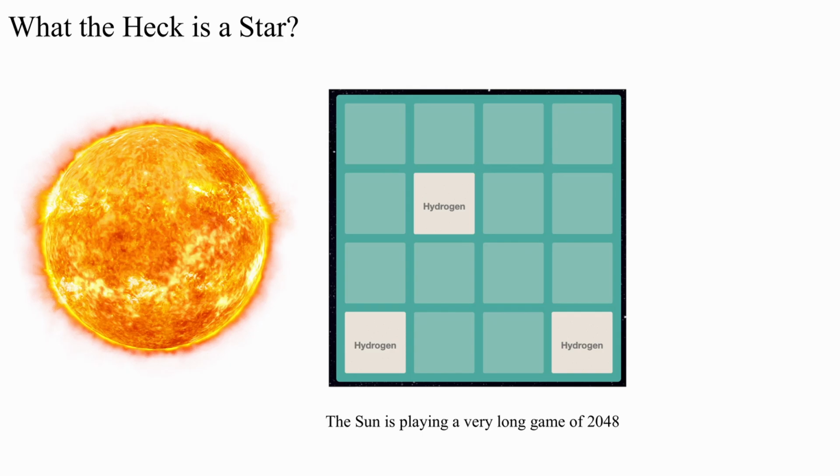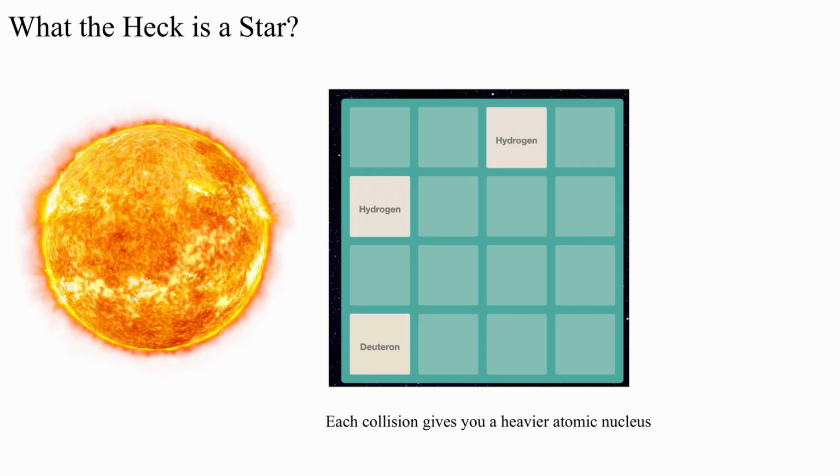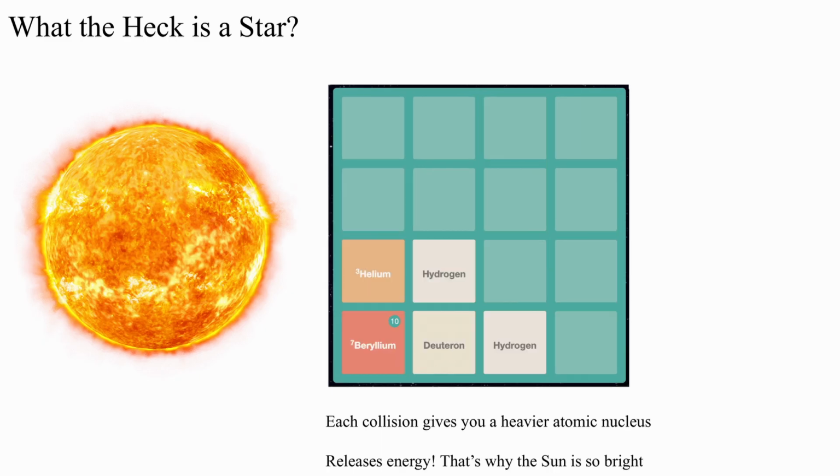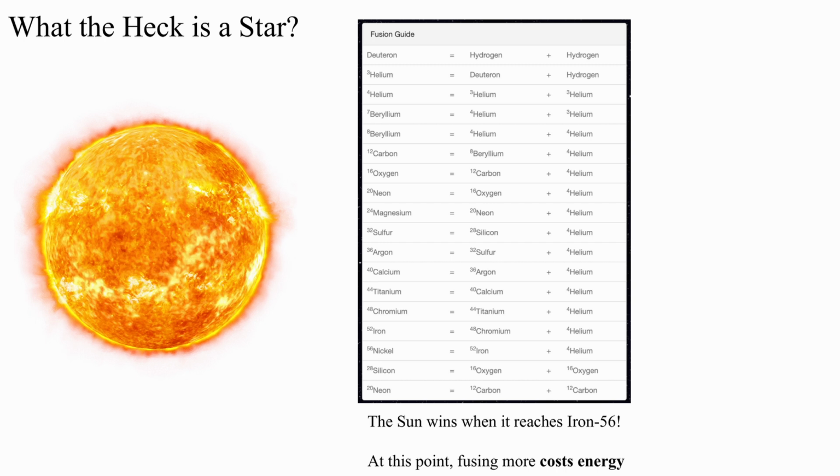To understand this, we have to have a crash course on what a star is. A star does something called nuclear fusion, which we can think of as just a very long game of 2048. The sun continues to collide these atomic nuclei until you get heavier and heavier atoms with more protons and neutrons in the nucleus. For lighter atomic nuclei, this process actually releases energy, which is why the sun is always shining and so bright in the sky. The win condition, or some may say the lose condition, as this is when the sun starts losing its fuel, is when the sun fuses iron-56. Fusing past iron-56 costs the sun energy, which it does not want to do.